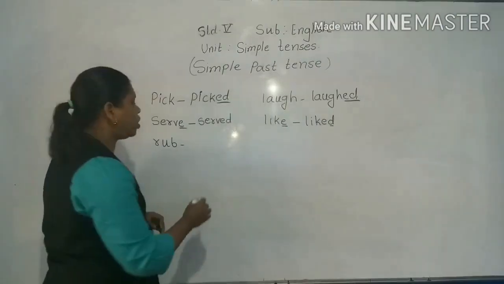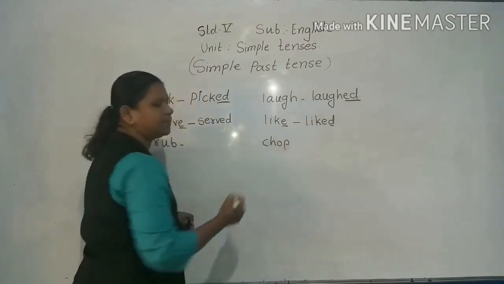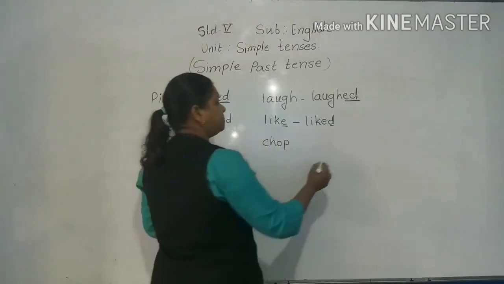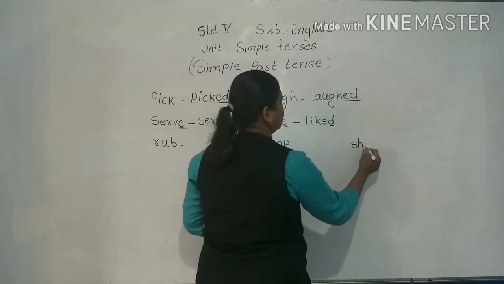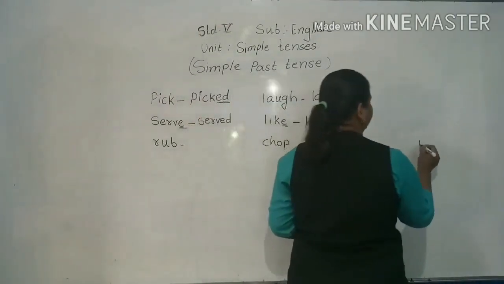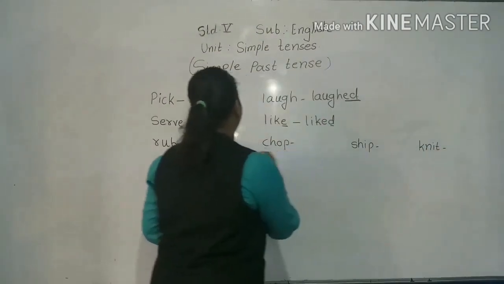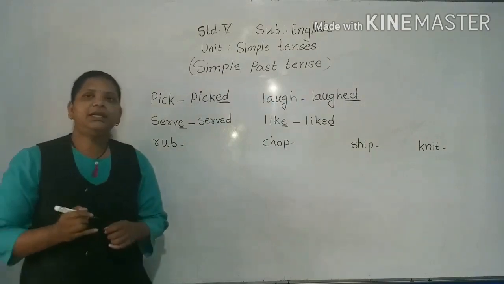Now see, if I write here rub, R-U-B, rub. If I write here chop, if I write here sheep, and if I write here knit. Four words I have written here.